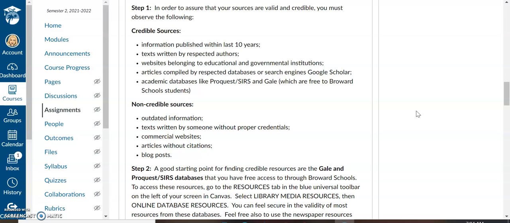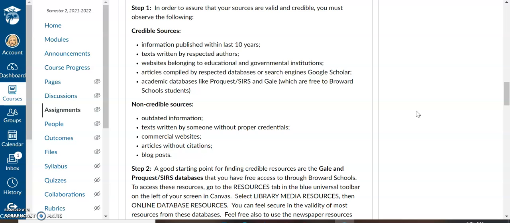The texts need to be written by respected authors, and you should be researching the authors to make sure that they are respected in their own communities. You should also be looking at websites that belong to educational or government institutions because that's where the research is happening. Additionally, you shouldn't have just Google searches, but find articles from respected search engines like Google Scholar or from academic databases like ProQuest, SIRS, and Gales. I'll show you how to access those, and they are free for Broward School students.